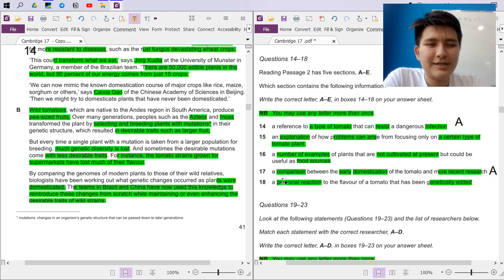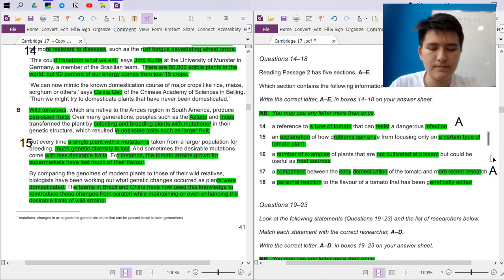So yeah, I think we're done with B, and we try to find answers, an explanation of how problems can arise from focusing on a certain type of tomato plant. Here it was like, a single plant with a mutation is taken from a larger population for breeding, but genetic diversity is lost. So these are the problems, right? 15. All right, so this is B.